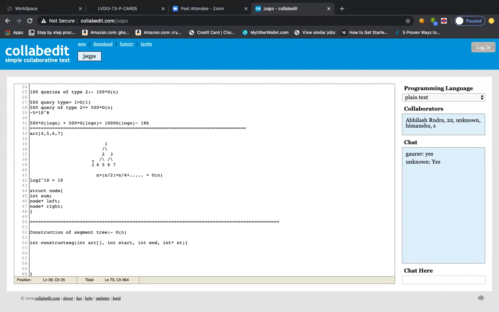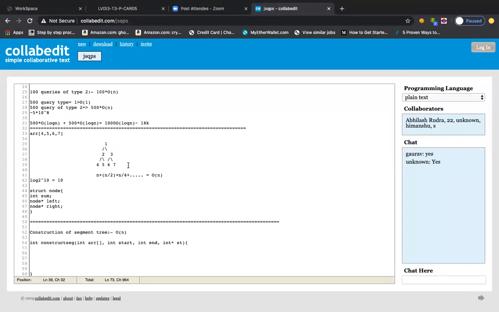The moment we reach the end, at that moment we will come to know how we are able to verify whether we have reached a leaf node or not. And then we will keep on filling the array elements in the leaf nodes, right? Then we will keep on doing 4, 5, 6, 7, whatever, right? So this is the approach I'm going to implement.